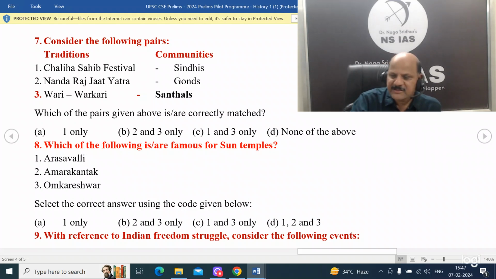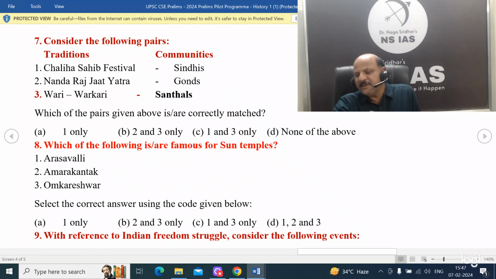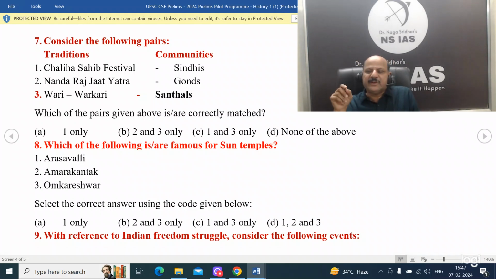Then friends, I want to tell you there is an interesting development here. Which of the following are famous for sun temples? Arasavalli in Andhra Pradesh had the sun temple. That is the only answer. But Amarkantak they can ask differently. Amarkantak or Omkareshwar are also Shaivite centers. But in Amarkantak, there is one very interesting development.